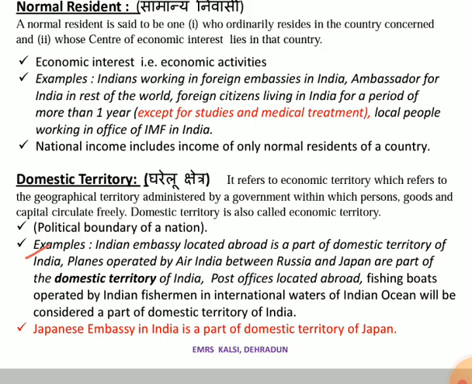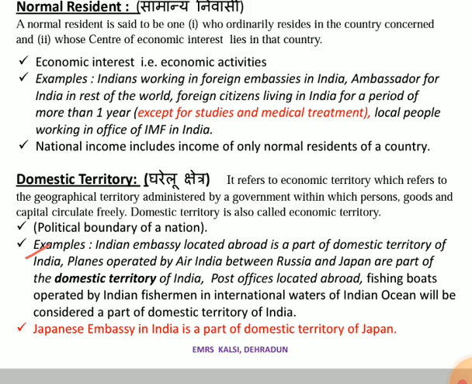Russia and Japan are not part of India, but that plane belongs to India. Whether it's government or private doesn't matter, but the name associated with Air India is of India. So that plane will be counted in the domestic territory of India.